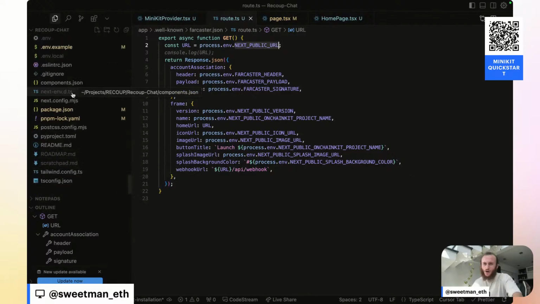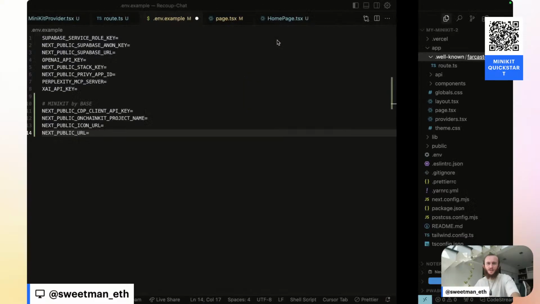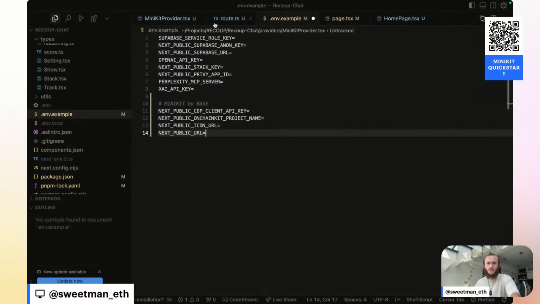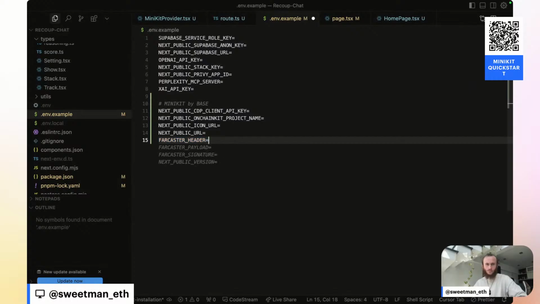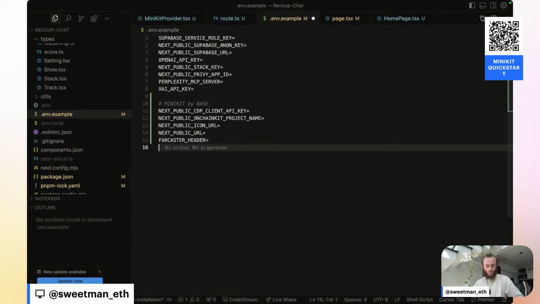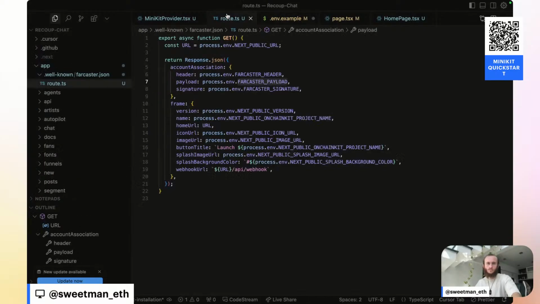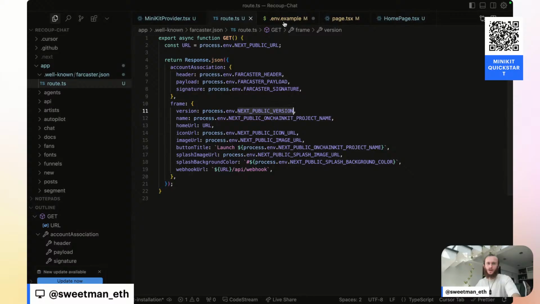Let's find our .env.example. We need a public URL. And then where am I finding all these? Inside of our route. Farcaster header. Farcaster payload, Farcaster signature, next public version.